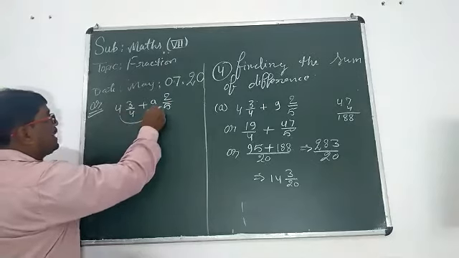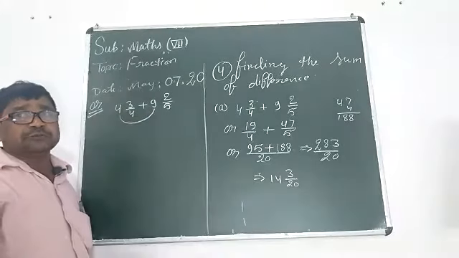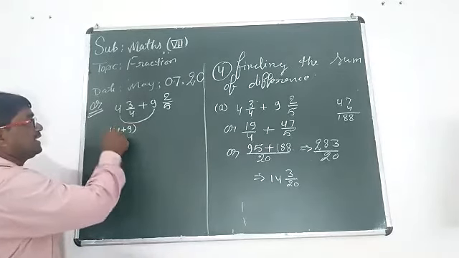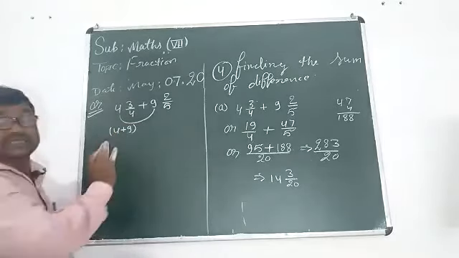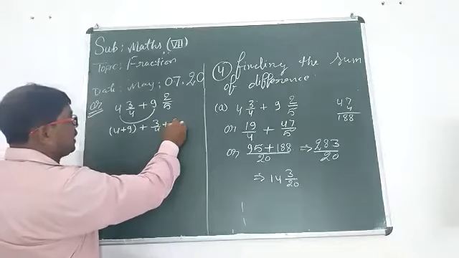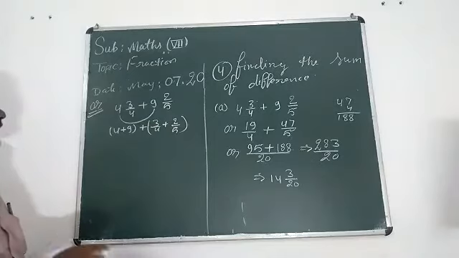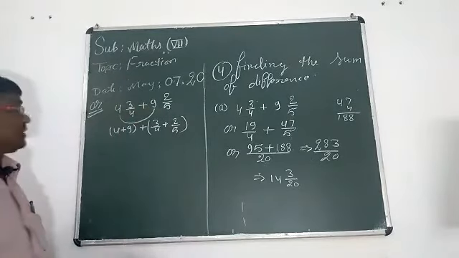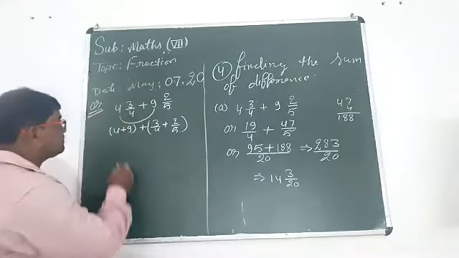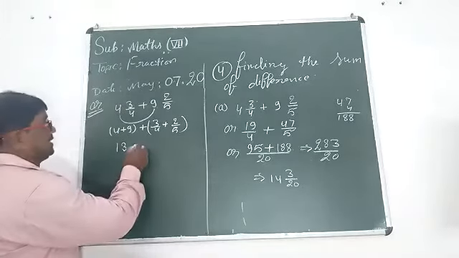Here, these two are whole numbers. First, we should add the whole numbers: 4 plus 9, plus 3 upon 4 plus 2 upon 5. We are trying to add the whole numbers first, then the proper fractions. Now add 4 and 9, 13.